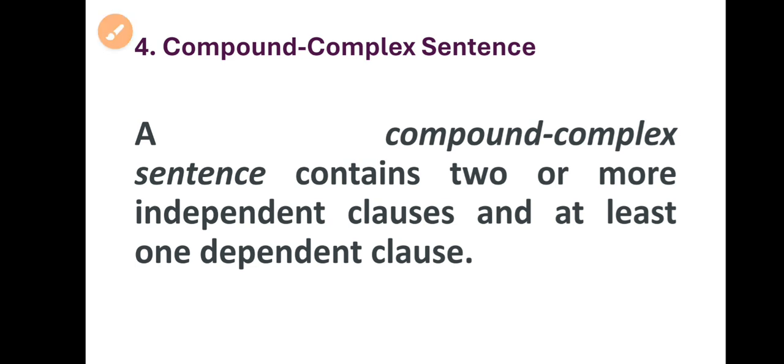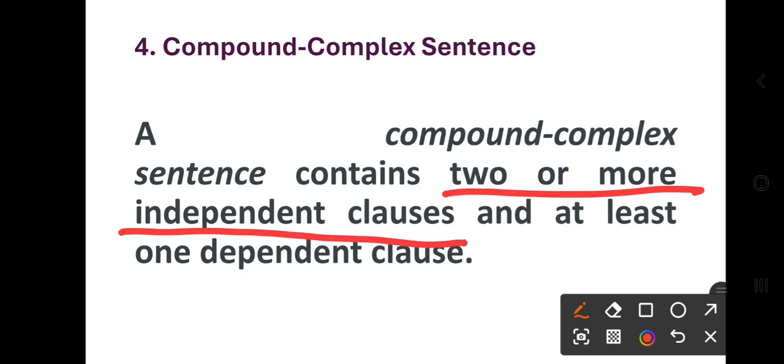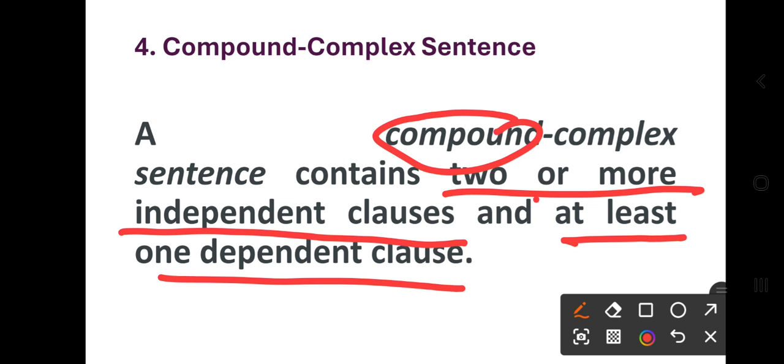A compound complex sentence contains two or more independent clauses and at least one dependent clause. Why this definition? Compound means two or more independent clauses are found in a compound sentence, and at least one dependent clause is fulfilling the condition of a complex sentence, right?